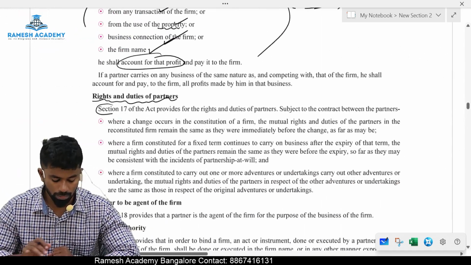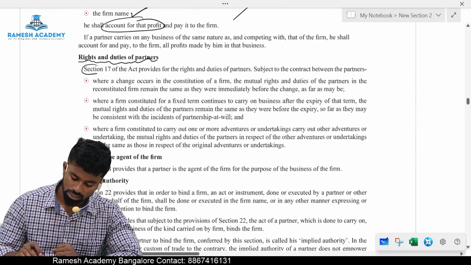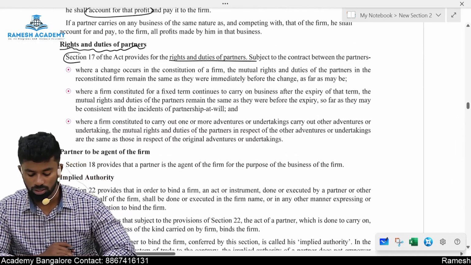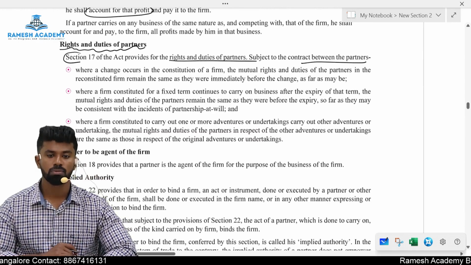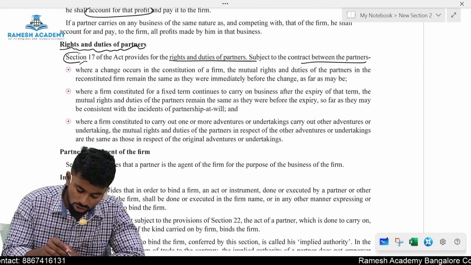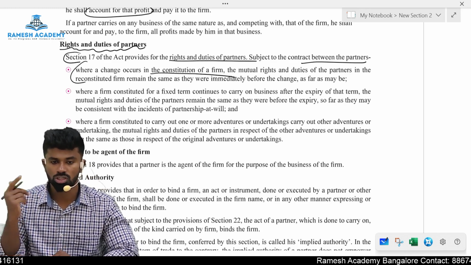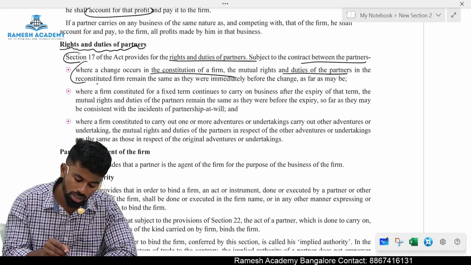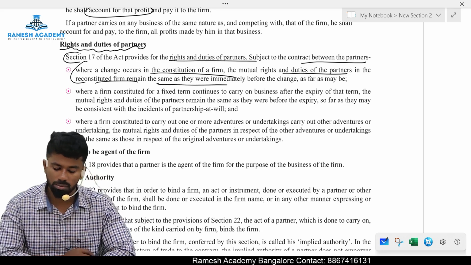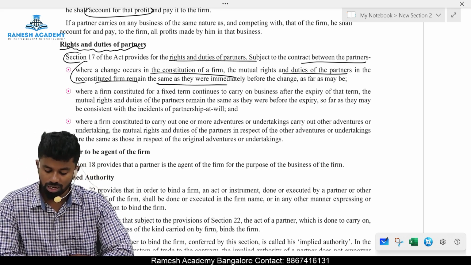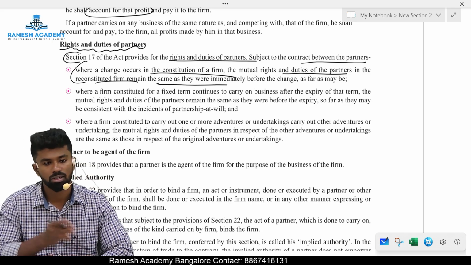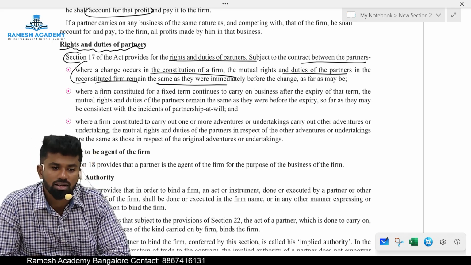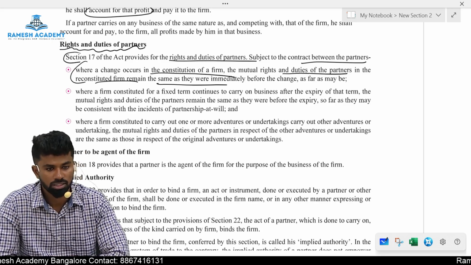Section number? 17. Please read section number 17. It provides for the rights and duties of the partners, subject to the contract between the partners, where a change occurs in the constitution of the firm. The rights and duties of the partners in the firm remain the same as they were immediately before the change happened. Earlier, whatever the rights were, they remain the same unless partners agree to change it by an agreement.